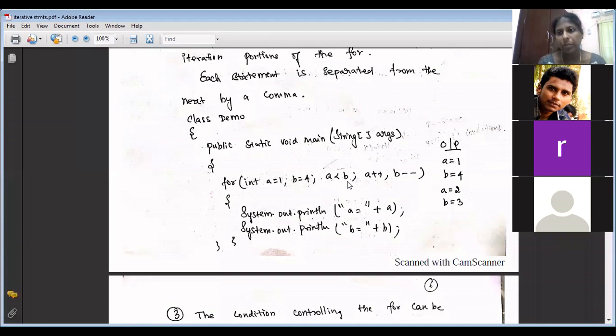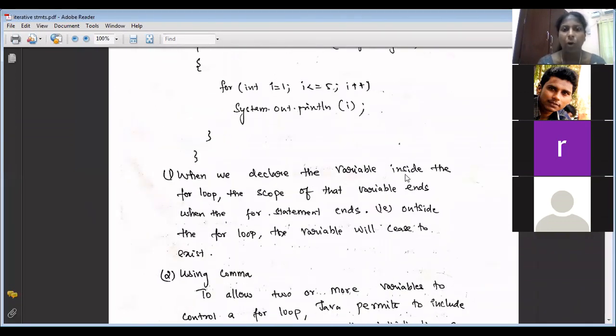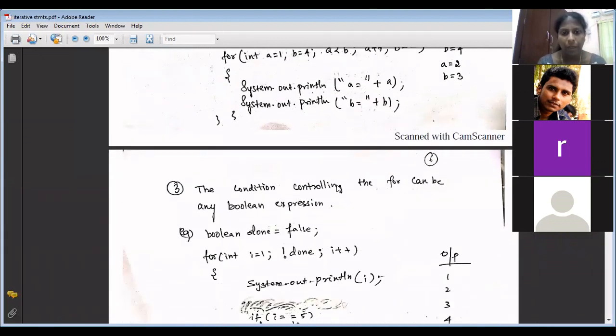For logical operators, use either AND or OR. Okay, that's it. This is the second point. First, the scope of the for loop ends when the for loop ends. That is the second thing. Then you can use a comma. Then the third thing, I've already told you the condition should be a Boolean expression, isn't it?